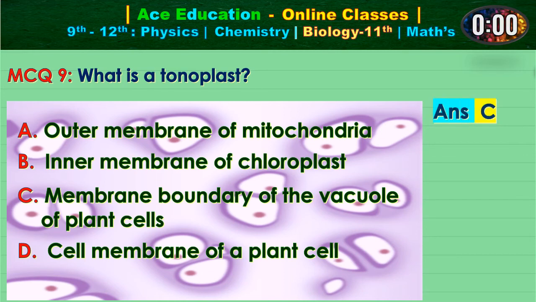Answer is option C, that is membrane boundary of the vacuole of plant cells.